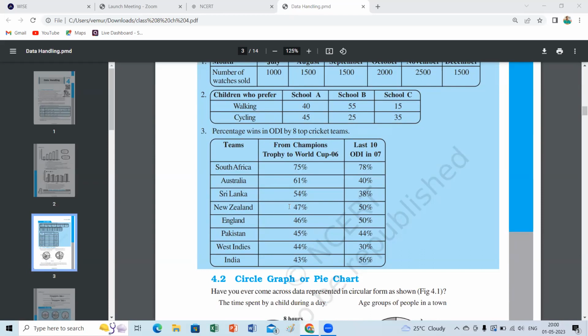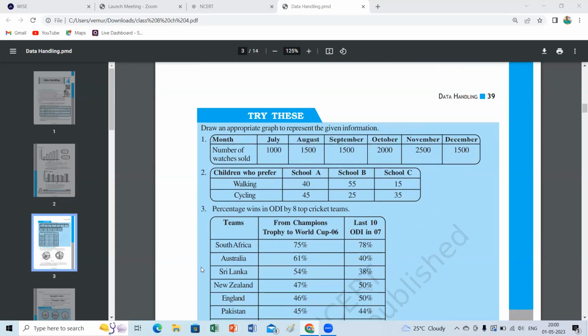That's the third. Which type of bar graph is it, bar graph or double bar graph, children? You can see these three questions and try to do them in your own way, and even write possible questions and answer those. That's your work.